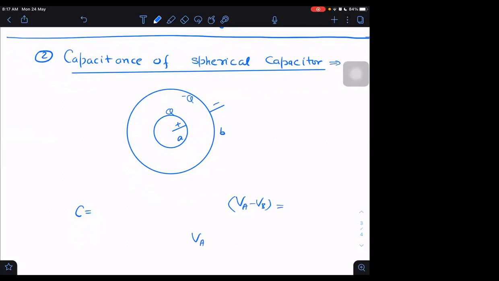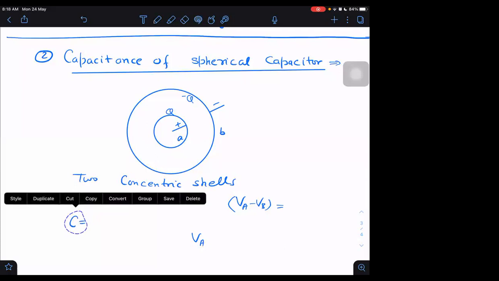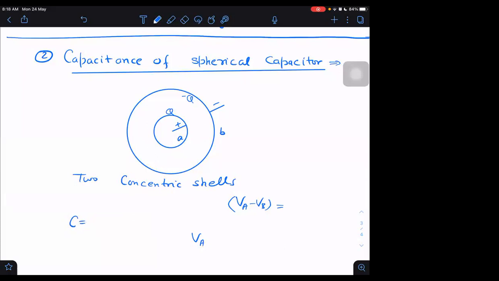What did I say? Sorry, I think I said something wrong before. These are two concentric shells. The inner shell is also conducting and the outer is also conducting, but these are two concentric shells. One is of radius A and the other is of radius B.